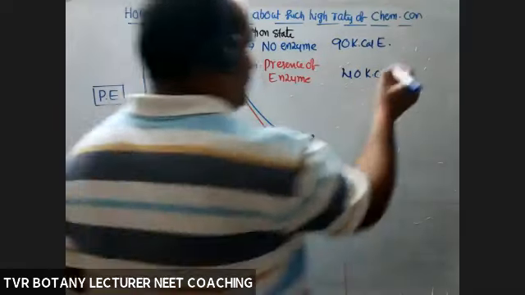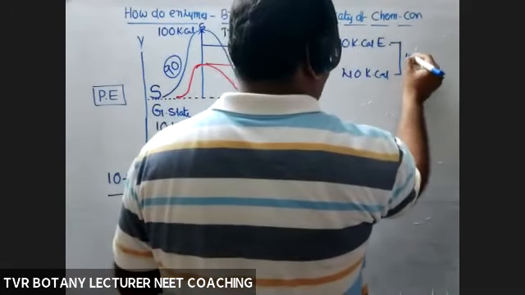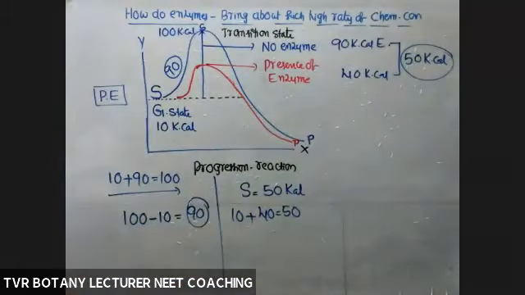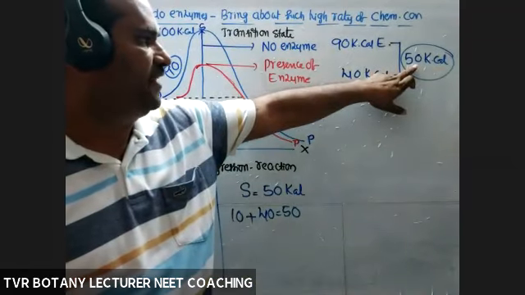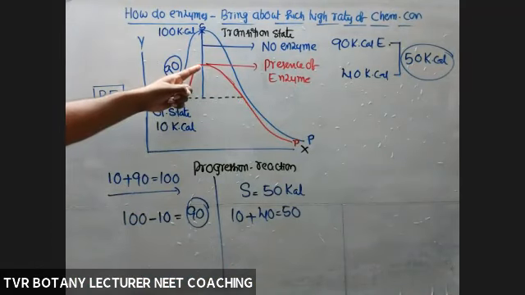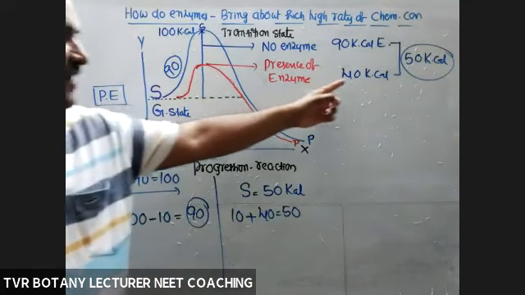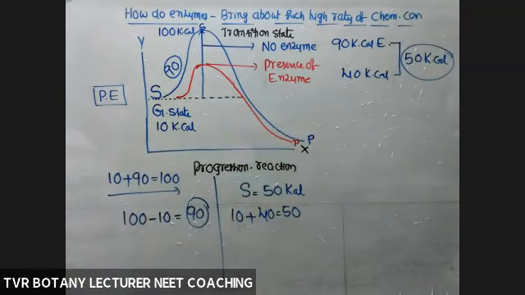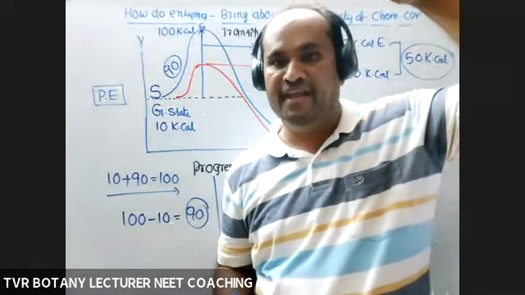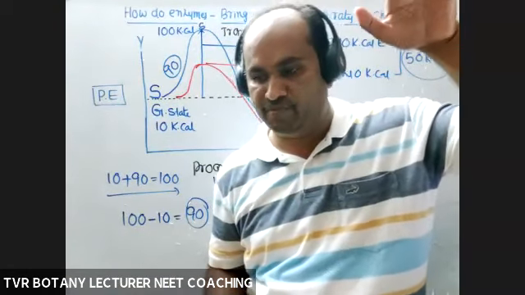So what is the difference between these two? 50 kilocalories. So in the absence of enzyme, 50 kilocalories of energy is excessively consumed, or not? But in the presence of an enzyme, just 40 kilocalories. Too much excess is consumed, or not? So what is the role of the enzyme? It is able to accelerate the rate of the reaction by bringing down the energy levels, the energy consumed by the substrate.